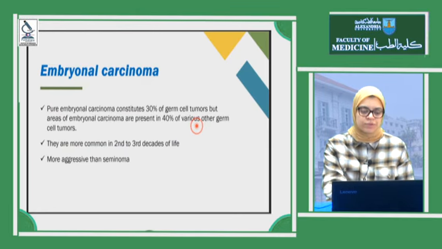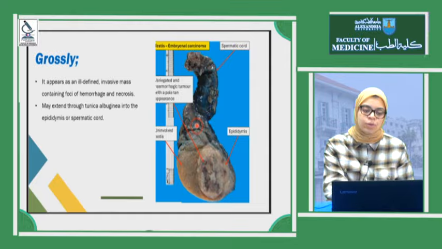Regarding the embryonal carcinoma, this is another type. A pure embryonal carcinoma that's not mixed with other types only constitutes 30% of germ cell tumors, but it could be mixed with other tumors in 40% of cases. It's common in the second or third decade, and it's more aggressive. As we discussed, you will find that seminoma is the kindest type.